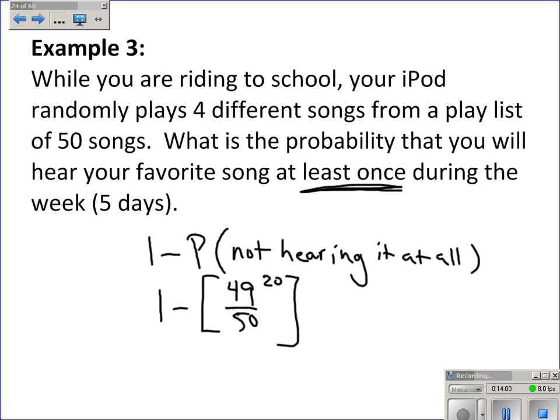And I get 0.3324 as my answer. Now this is just emphasizing the fact that the complement is a really powerful tool, especially when answering questions like at least once. For those questions, the complement is usually a lot easier to work with than the actual event.